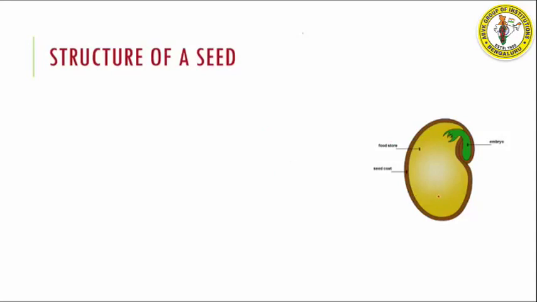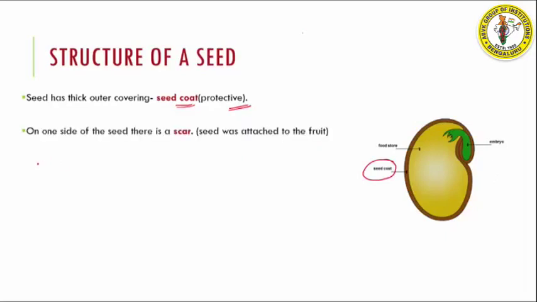If you take a look at the structure of the seed, you can see right here, the outermost covering is called the seed coat. So you can see here, this is the seed coat. The brown color covering around it is called the seed coat. Now this seed coat is a protective layer and it protects the seed from any damage. When you go deeper,